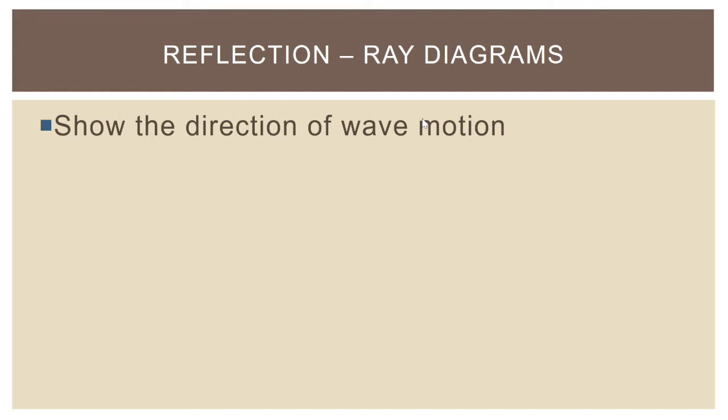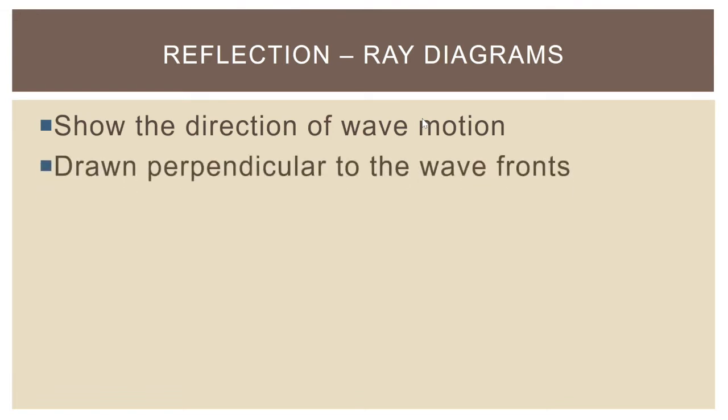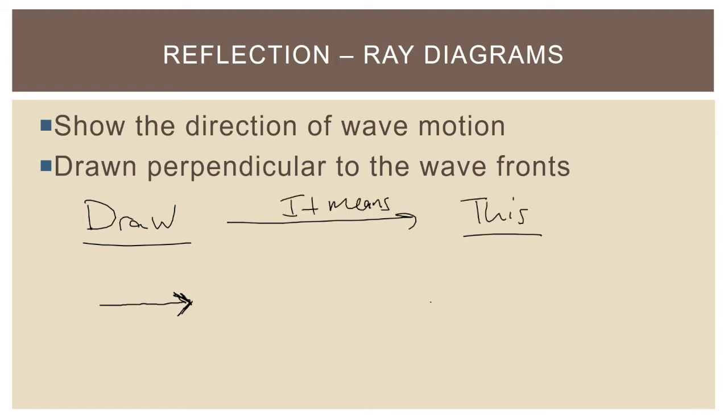We need to say, first, ray diagrams show the direction of wave motion, and they're drawn perpendicular to the wavefronts. So what we should really say here, and I'm actually going to show you an example, is that when we draw this, notice that's pretty simply a ray diagram. It's a line, and it has an arrowhead, which is showing you the direction of the wave motion. It means this, which is, there's our arrow, and it's drawn perpendicular to our wavefront. So earlier in this video, you saw me draw a diagram like this, which was representing wavefronts. That's basically what this means. Take a second to pause this video here and write that down. And when you hit play, we'll move on.